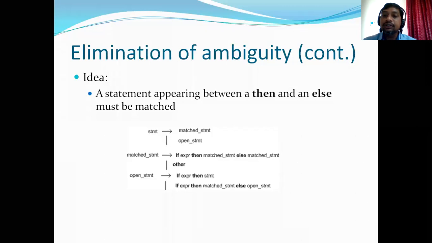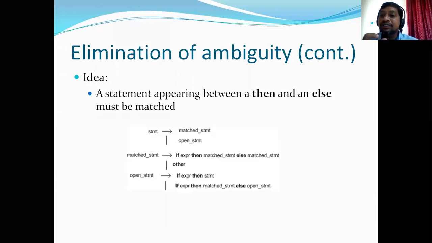All that you need to do is, we have introduced two new non-terminals called matched statement and open statement. What is matched statement? Matched statement is if expression then followed by matched statement followed by else followed by matched statement. That means we have incorporated a rule in such a way that every then and else must contain a matched statement. In between then and else there must be a matched statement.